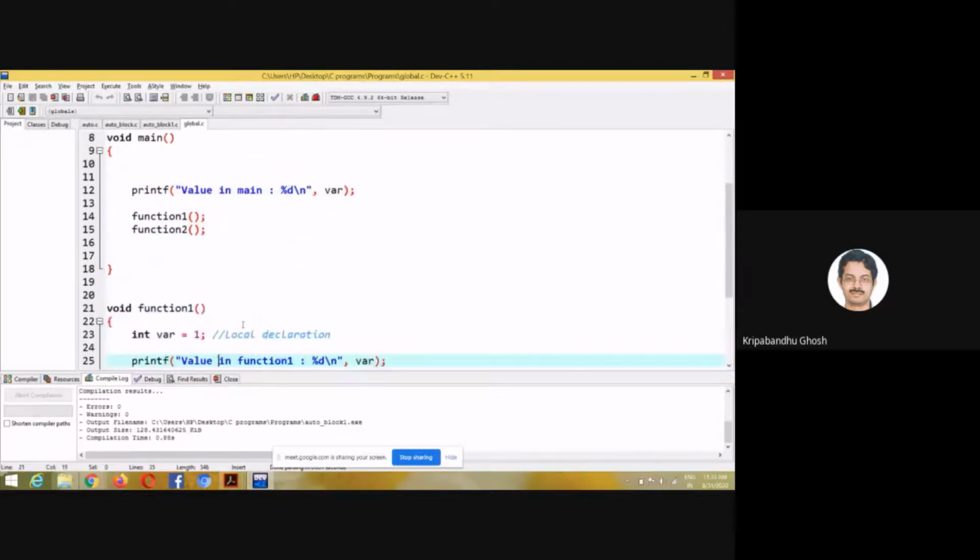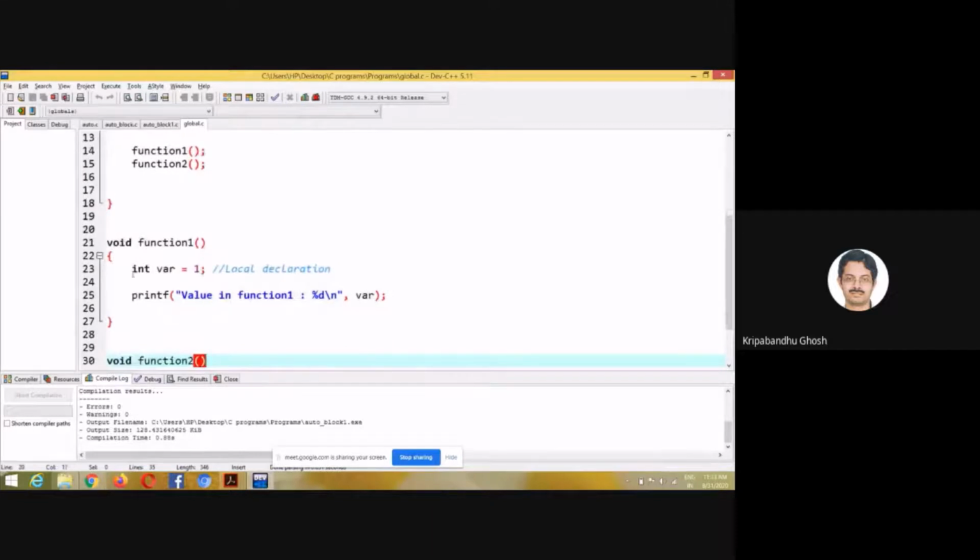And in function 1, I am doing a local declaration, var1, var equals to 1. By this time it would have been clear to you that the scope of this var1 is this function only. It is not accessible before this, it is not accessible after this.